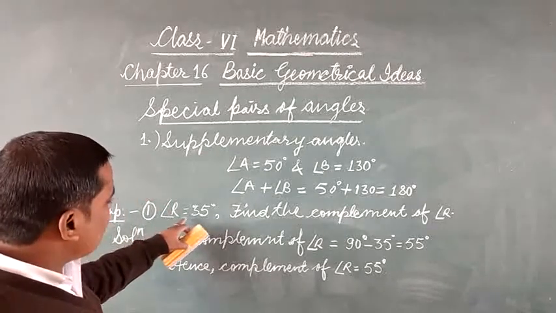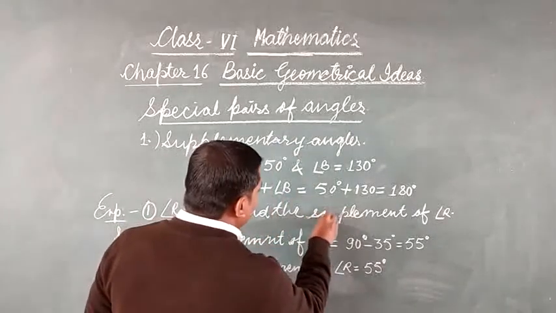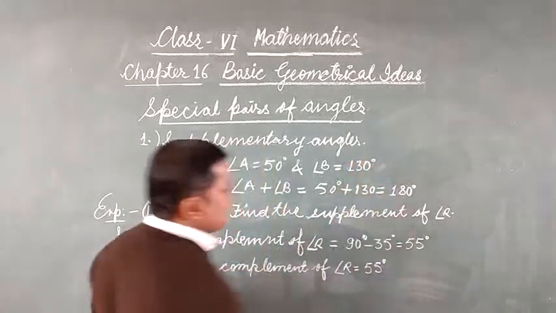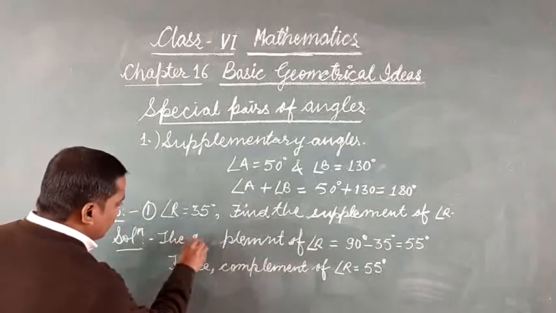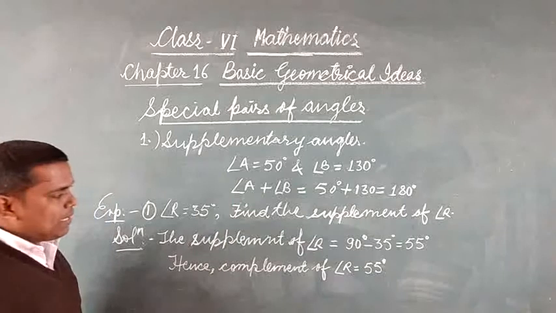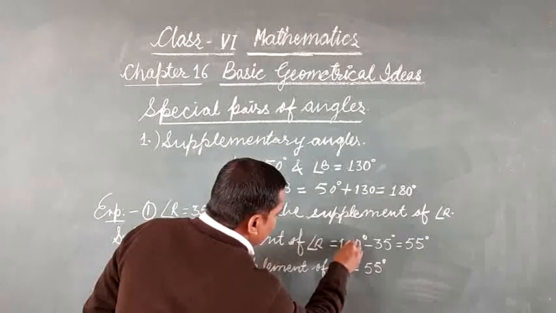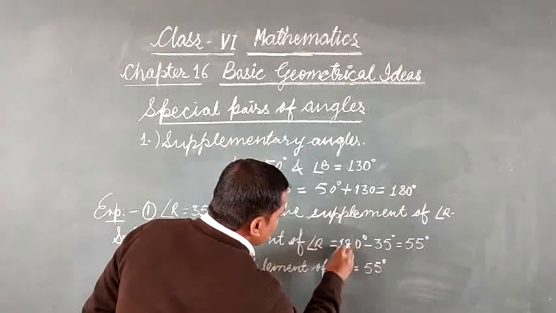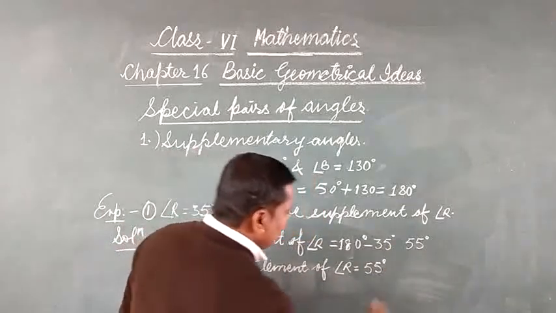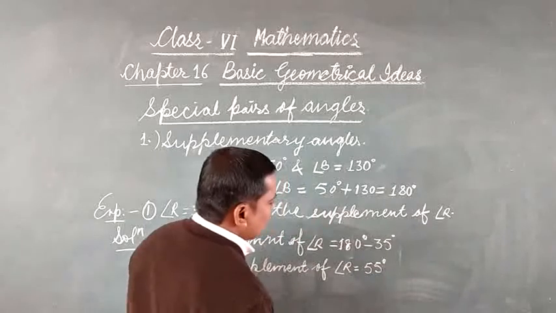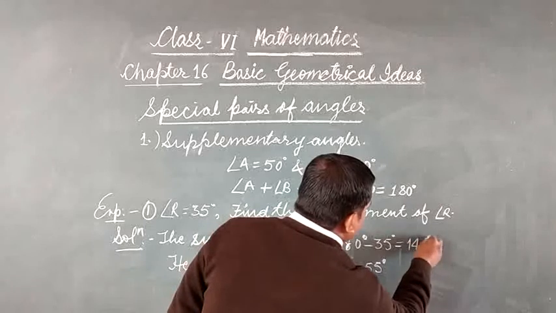Now, an example for supplementary angles. If angle R is given, find the supplement of angle R. You will write the supplement of angle R is equal to 180 minus 35 degrees, and the value will come 145 degrees.